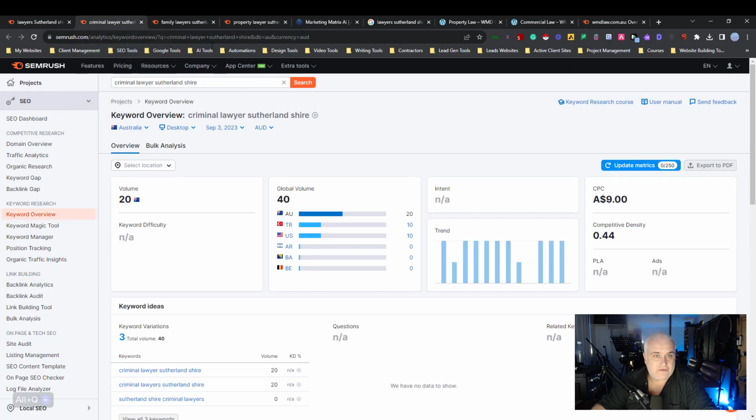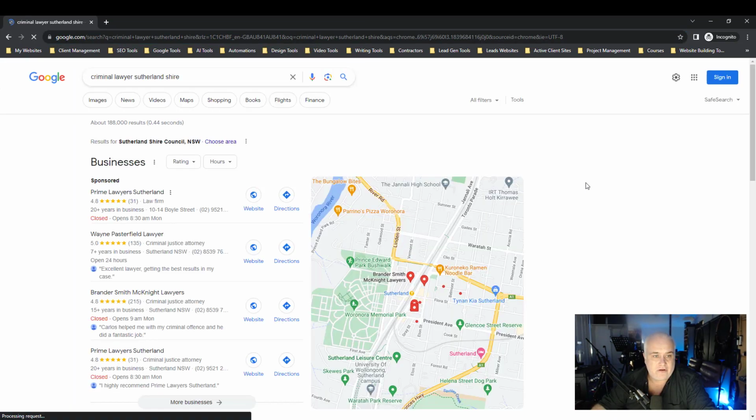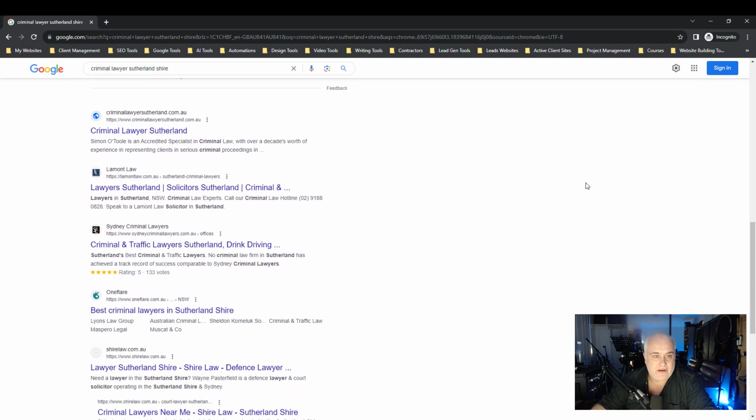So while that's loading up, let's take a look at some of these other terms because they offer a bunch of different services, right? So they've got criminal lawyers Sutherland Shire, so you could be getting 20 for that, right? So let's see if they're showing up anywhere in the search results for this. Now, this is not a technical audit, right? So this is just basically an overview, just to see where they're at.